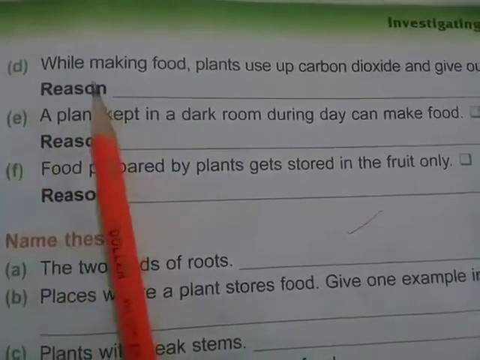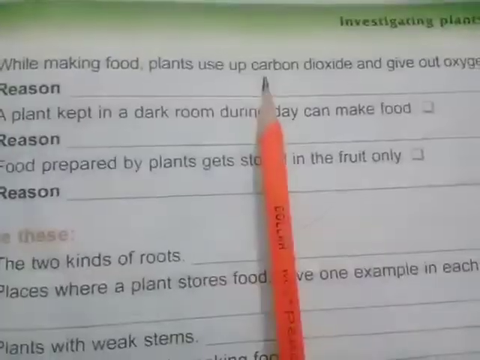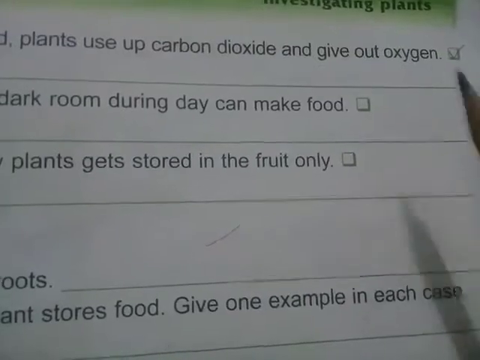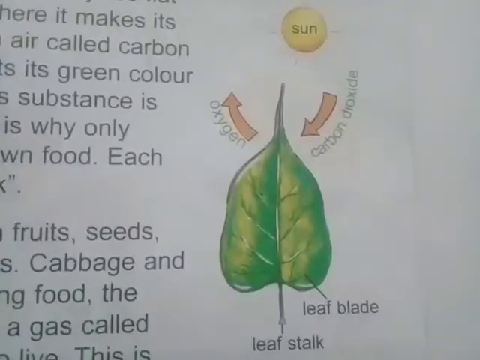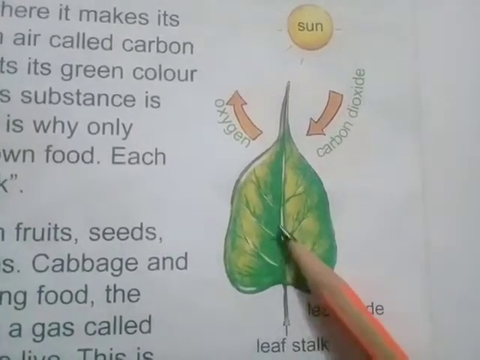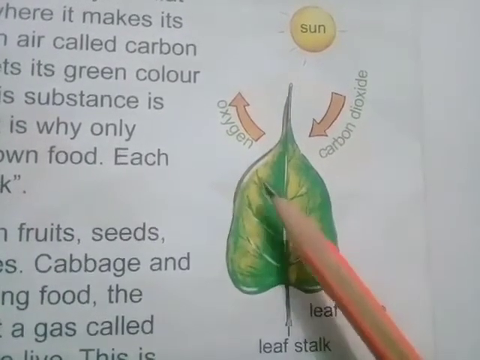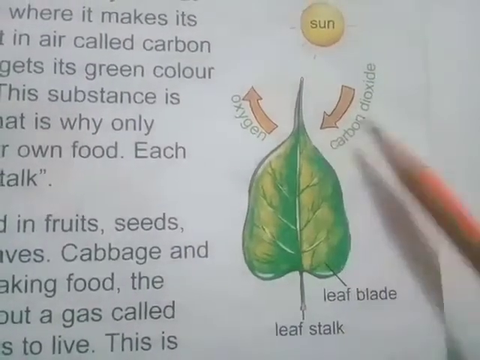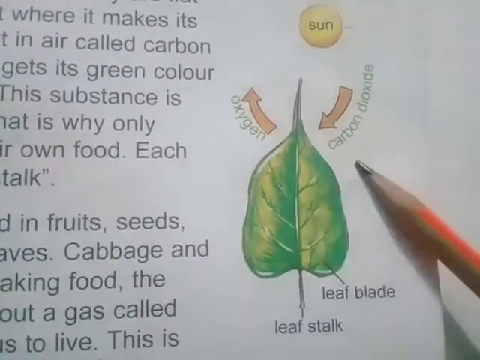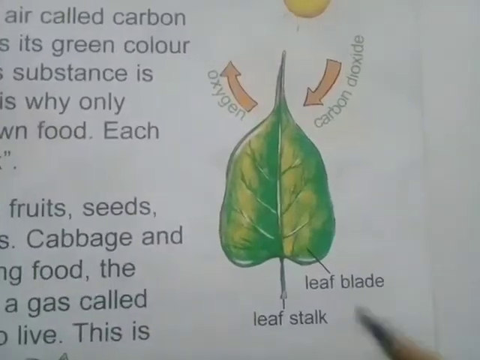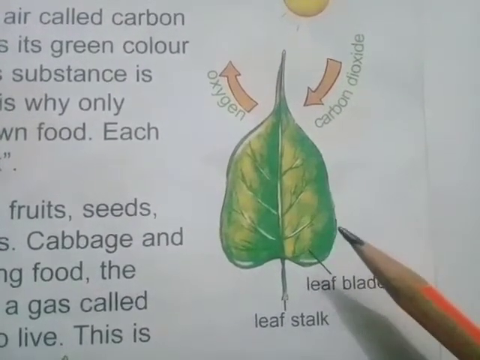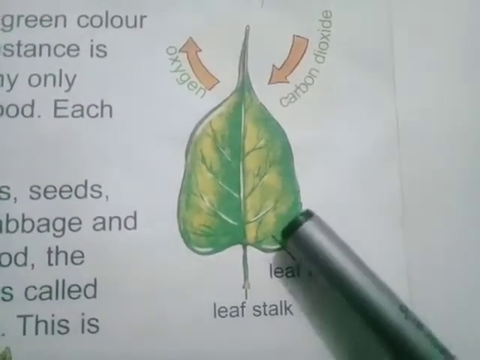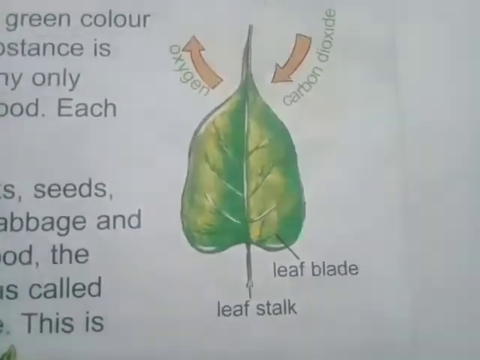The fourth statement is while making food, plants use up carbon dioxide and give out oxygen. So this statement is true. While making food, the plants take in carbon dioxide and give out oxygen gas. And plants also need sunlight and water to prepare their food. Leaf gets its green color from a substance called chlorophyll. This substance is necessary for the leaf to prepare their food.